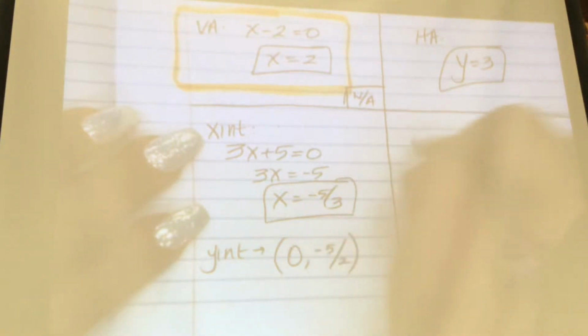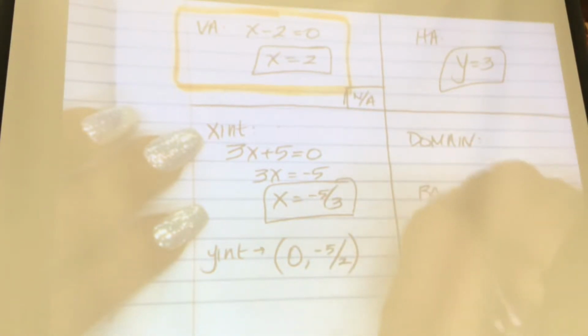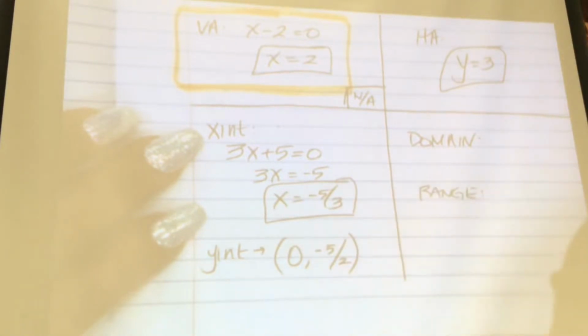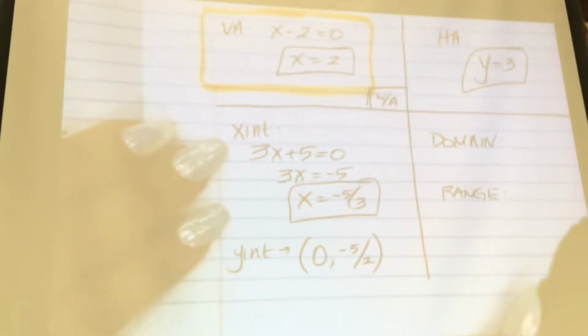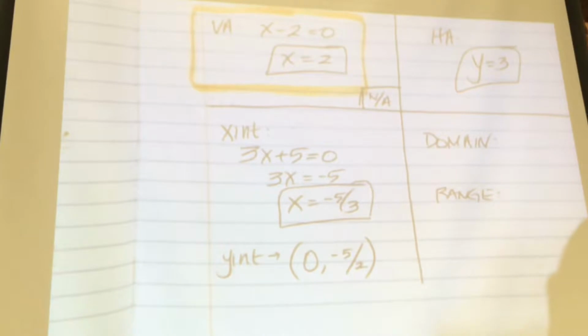All right, let's take it up a notch. What would my domain and range be? Ten seconds in your group, remind each other. How do you find the domain and range? Which one's the walking across? Which one's the elevator? Remind each other.